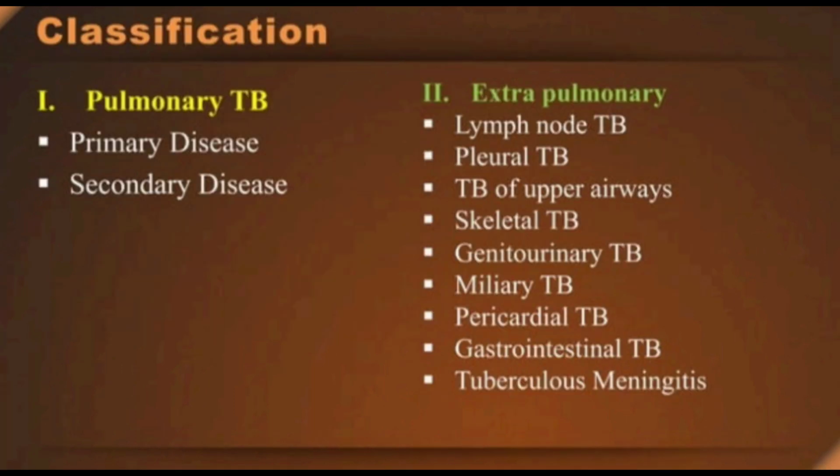Let's see the different types of TB. There are mainly two classifications of TB: pulmonary TB and extrapulmonary TB. Pulmonary TB consists of primary disease and secondary disease, and extrapulmonary TB consists of lymph node TB, pleural TB, TB of upper airway, skeletal TB, genitourinary TB, miliary TB, pericardial TB, gastrointestinal TB, and tuberculous meningitis.